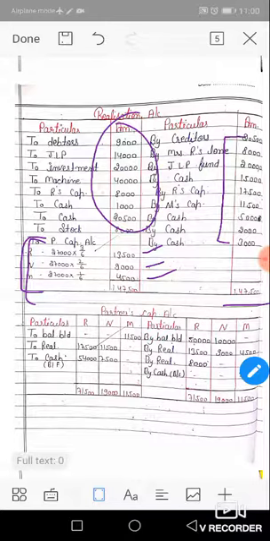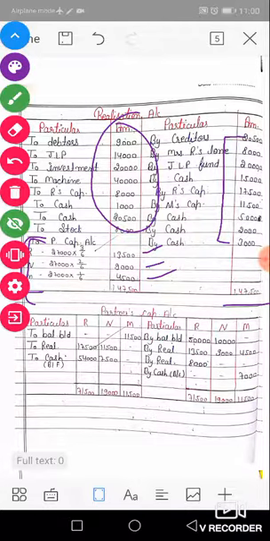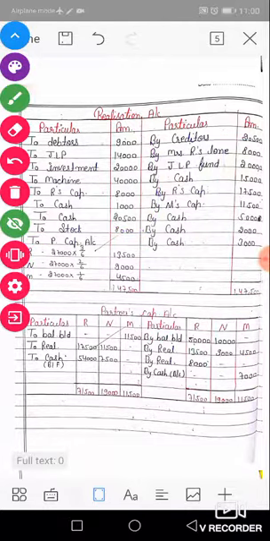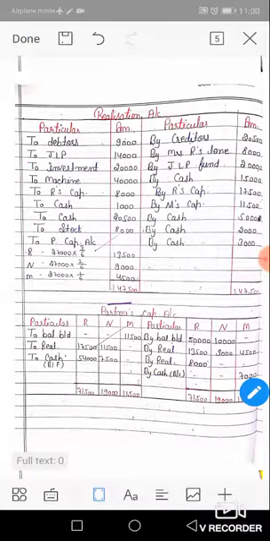All assets transfer to the realization account, all liabilities transfer to the realization account, selling price transfers to the CR side and payment transfers to the DR side of the realization account, and the balance of the realization account transfers to the partners capital account as a profit or loss. Now next, partners capital account.